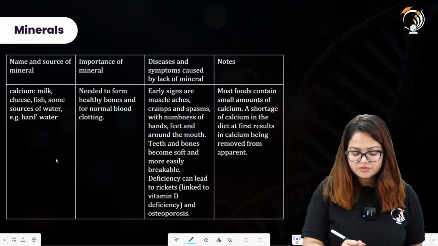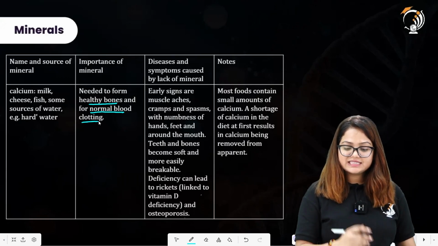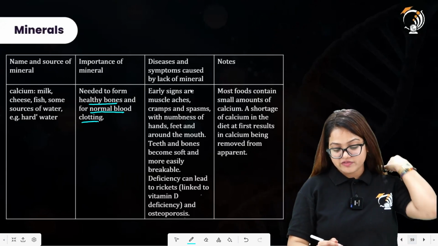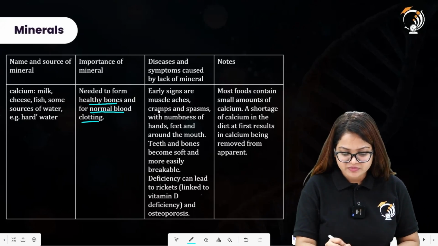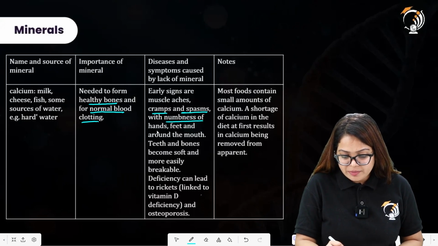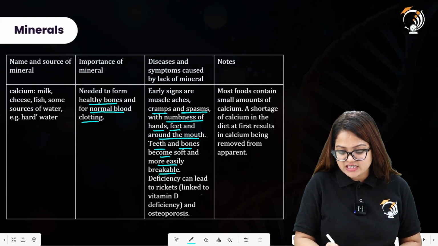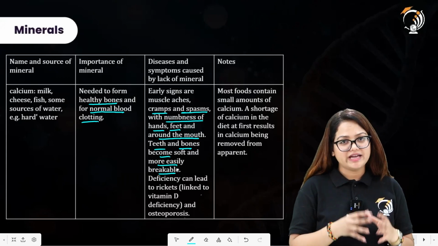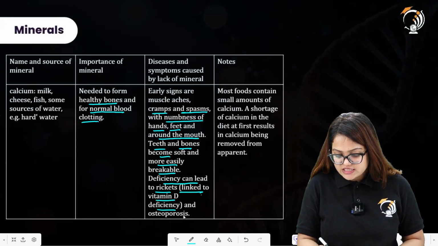Then what is the importance of this mineral? It is needed to form healthy bones and for normal blood clotting. Diseases and symptoms caused by lack of the mineral: early signs are muscle ache, so there will be muscle ache if the person initially has a decreased amount of calcium, then cramps and spasms with numbness of hands, feet and around the mouth. Teeth and bones become soft and more easily breakable, because to make the teeth and bones strong we require calcium. Deficiency can lead to rickets, linked to vitamin D deficiency, and osteoporosis. So there is degeneration of the bone.